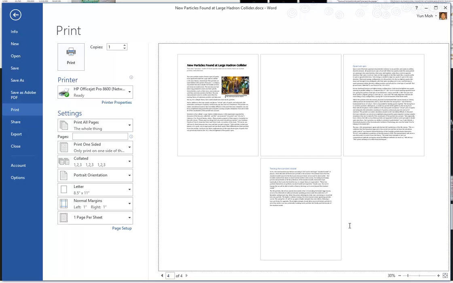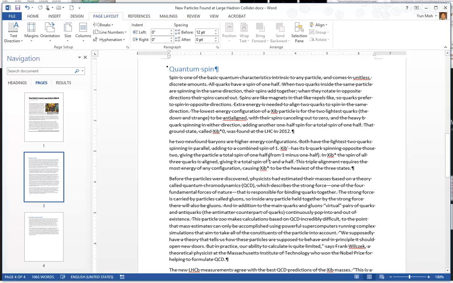Okay, so I hope it makes sense to you, but you can play with this with the printer, then you'll know exactly what you are doing.